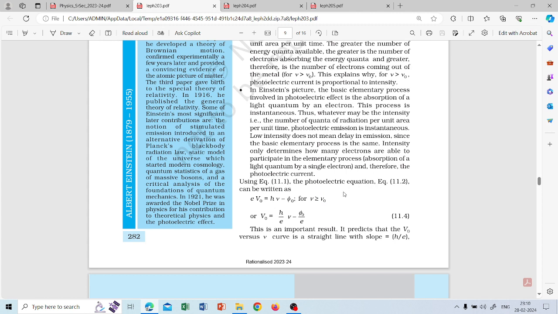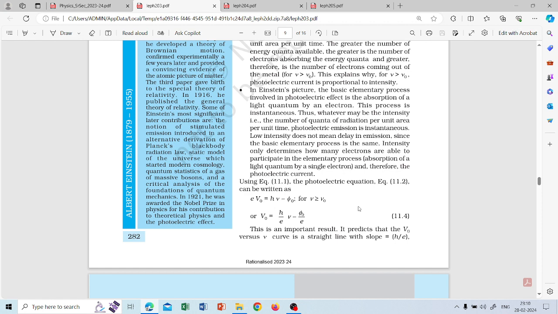One most important point is, if the frequency of light is less than the threshold frequency, then even if you increase the intensity of the light, it doesn't matter; it is independent of intensity.